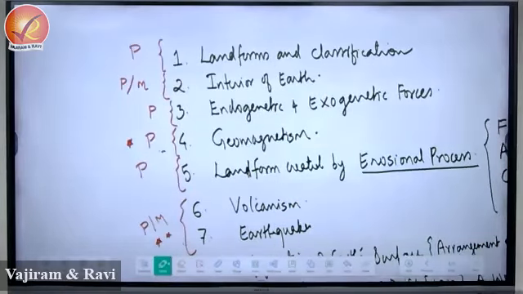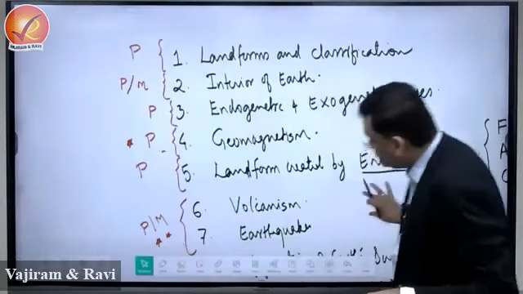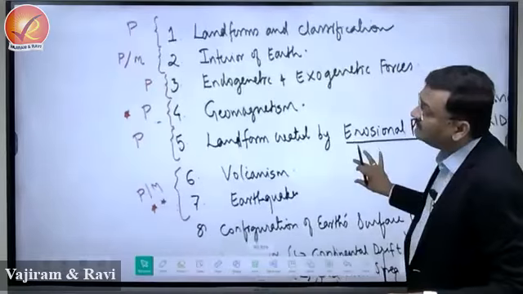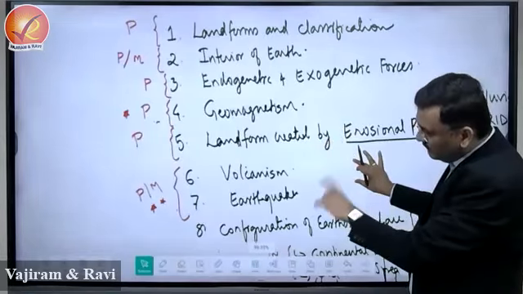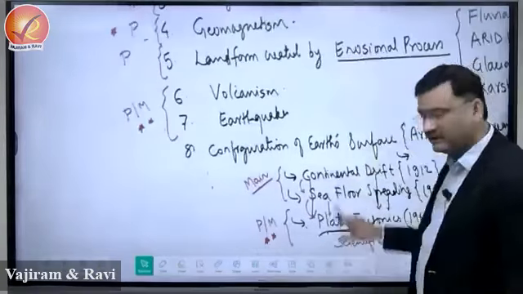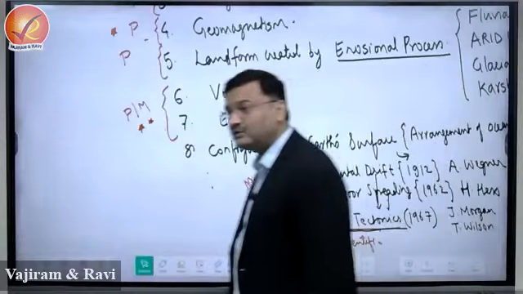So how many topics where it is possible to identify the theme for the mains exam? एक है interior of the earth, then you have volcanism and earthquake, and then it is a concept of plate tectonic or continental drift and seafloor spreading.